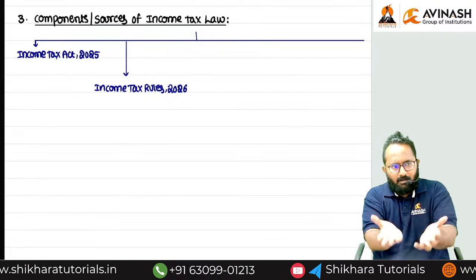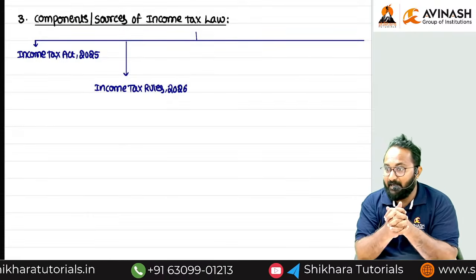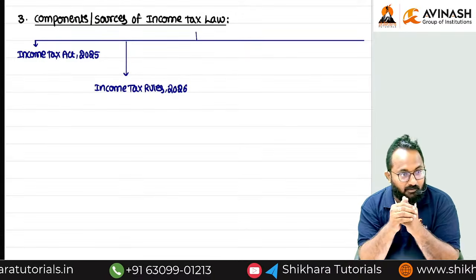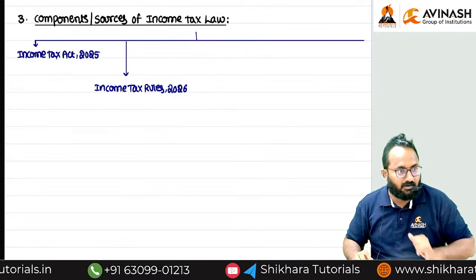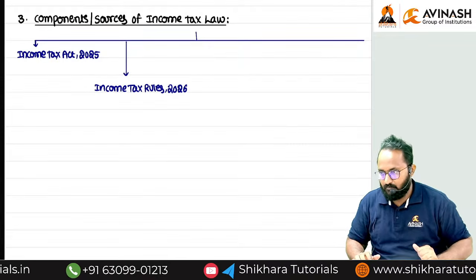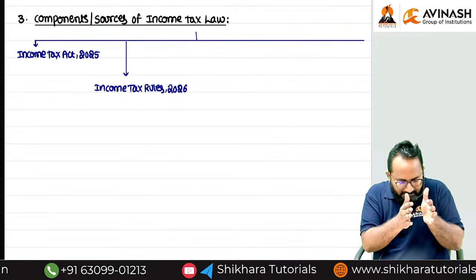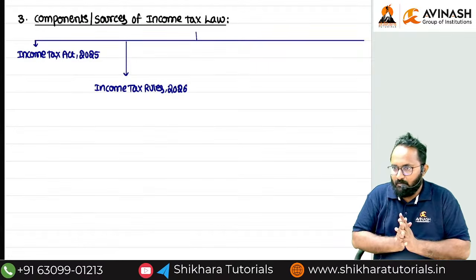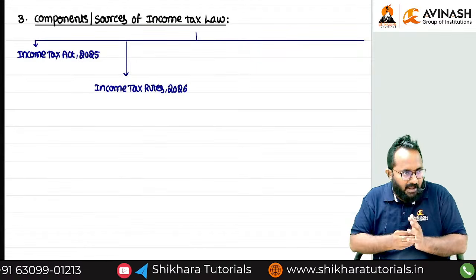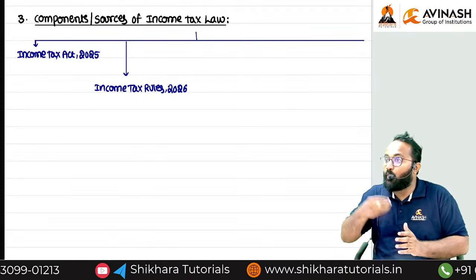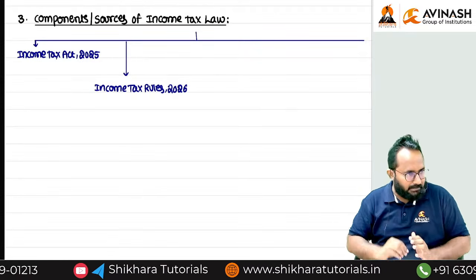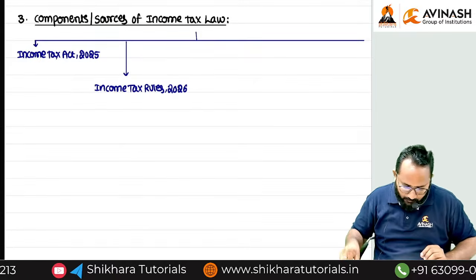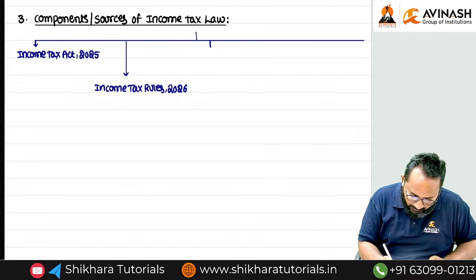Coming to the Companies Act, the Companies Act 2013, the rules are always mentioned as what? 2014. Always, once an act is released, its implementation is definitely difficult. So for smooth implementation of the act, they will give the rules in the next year. Now our rules are also done. Very happy.